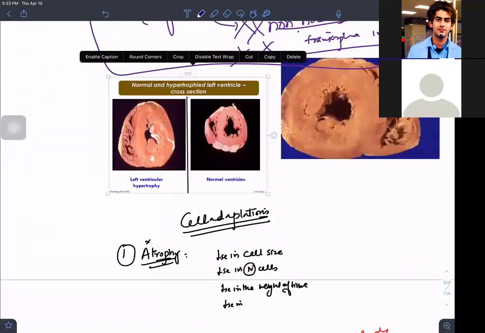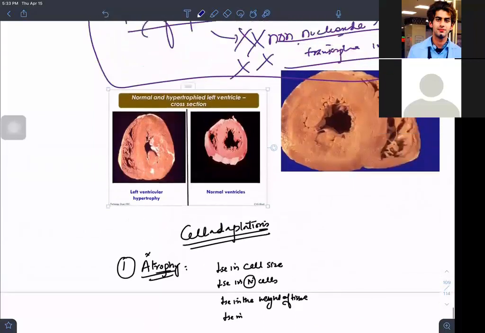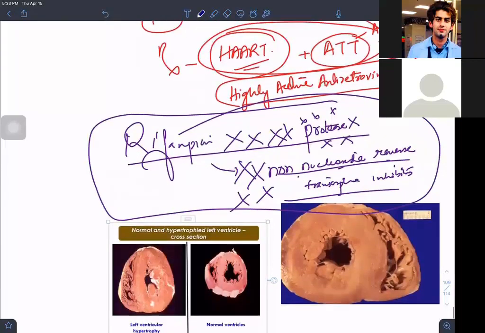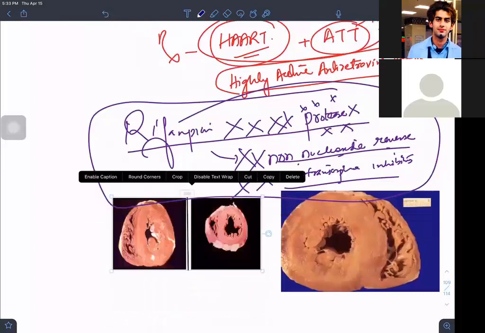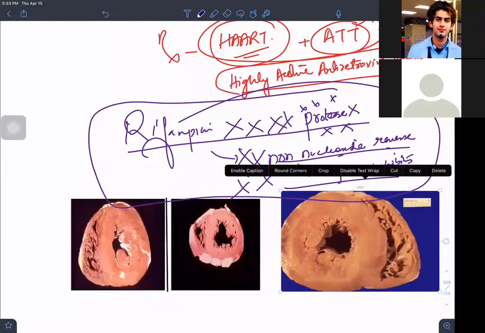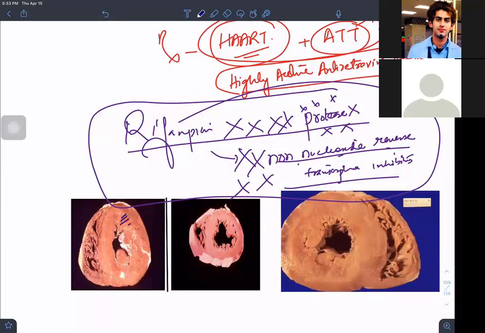If you see this, can we see the increase in the muscle mass in this ventricle?